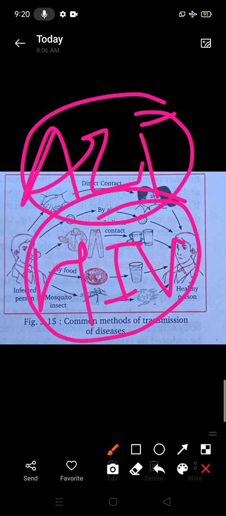So these are the different ways by which disease can transfer from one person to another.